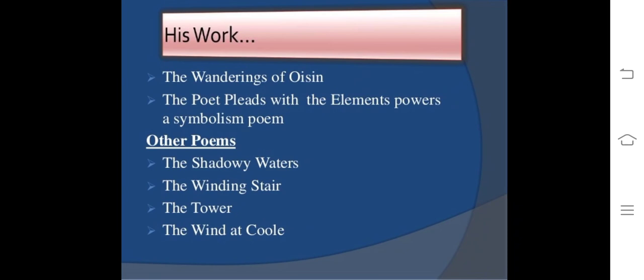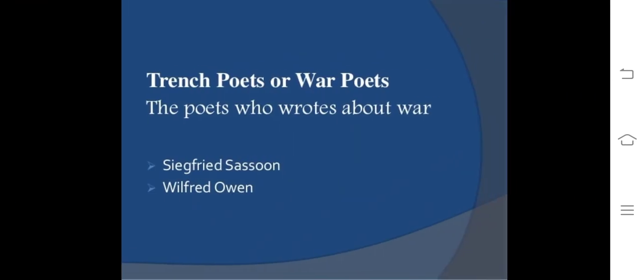The poet pleads with the elemental power, a symbolism poem. The Shadowy Waters, The Winding Stair, The Tower, The Wind Among the Reeds are some of the most known poetry of W.B. Yeats. Trench poets or war poets were the poets who wrote about war.